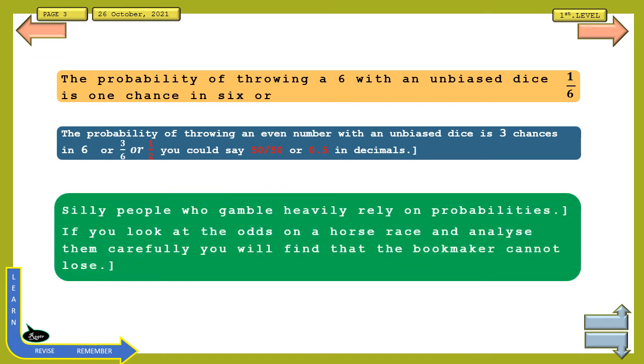Silly people who gamble heavily rely on probabilities. If you look at the odds on a horse race and analyze them carefully, you will find that the bookmaker cannot lose.